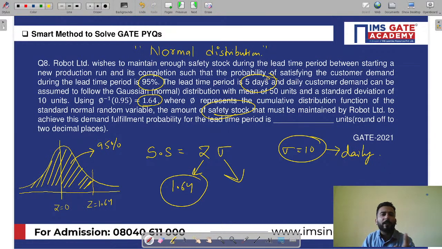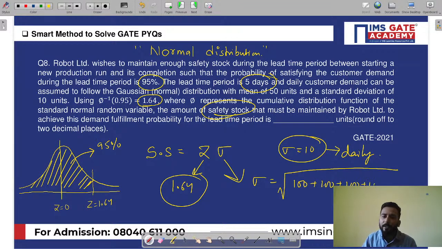So what do we do, my dear friends? Sigma we cannot directly add. We have to convert it into variance and then add. Yes or no? For one day sigma is 10, so for the first day the variance is 100. For the second day the variance is 100. Third day 100. Fourth day 100. Fifth day 100. And eventually you will have to add 100 plus 100 plus 100 plus 100 plus 100. It is something like root over 10 square into 5, or rather it is 10 root 5. This is your correct sigma.